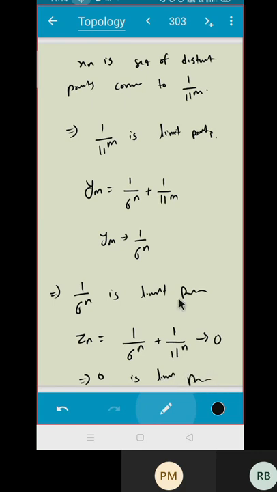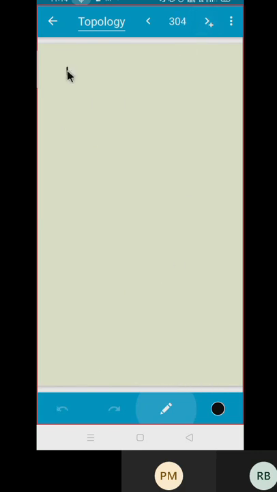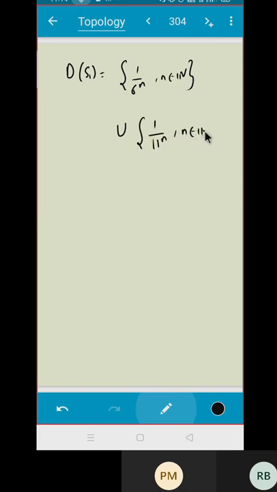So what is the derived set? What is D of S1? It will be the set of all 1 upon 6 raised to n, n belongs to natural numbers, union the set of all 1 upon 11 raised to n, where n belongs to natural numbers, union 0. Do you agree? Think about it and tell me.